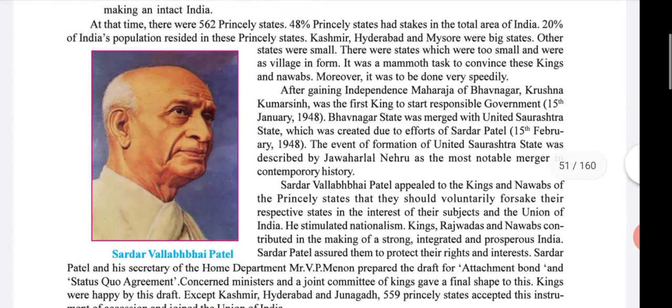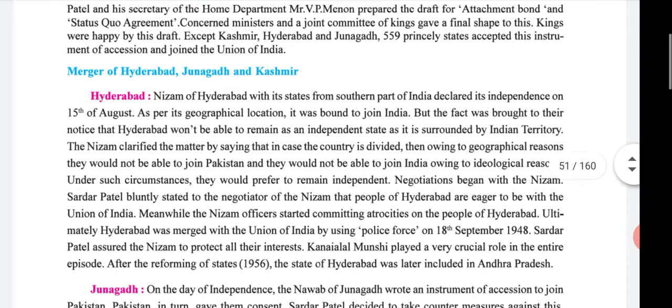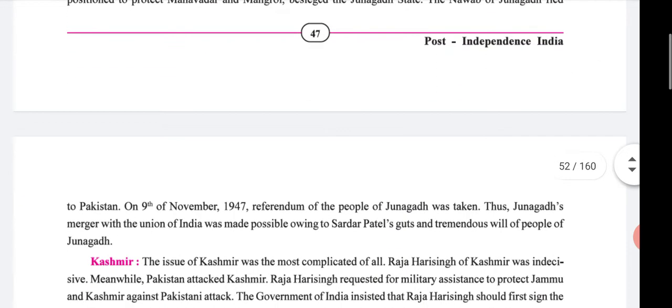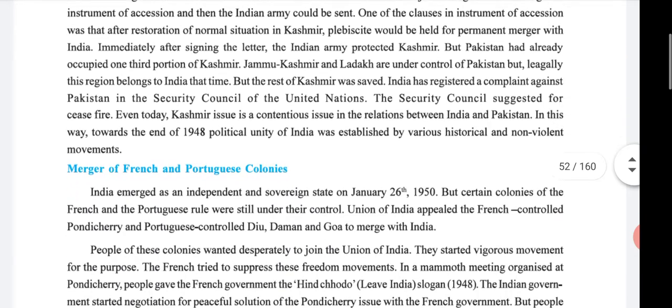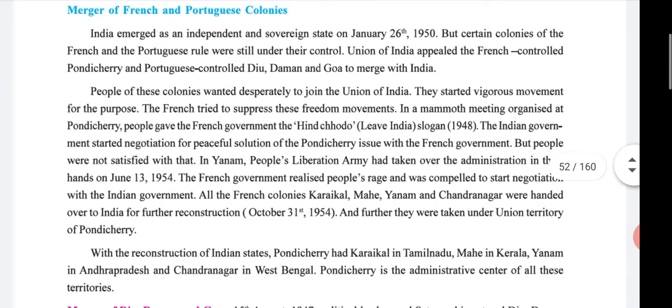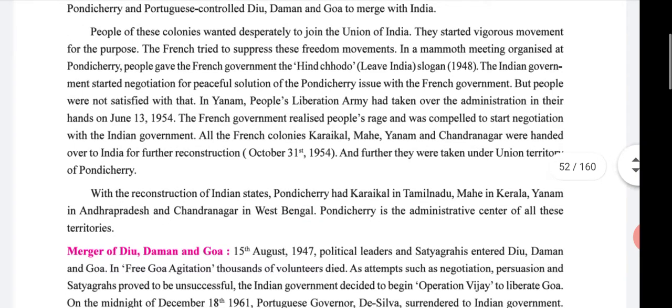Then there were 562 princely states, which held 48% of the total area of India and 20% of India's population. Then the merger of Hyderabad, Junagadh and Kashmir. Then the merger of the French and Portuguese colonies. In this topic, important is the Hind Chodo slogan of 1948.